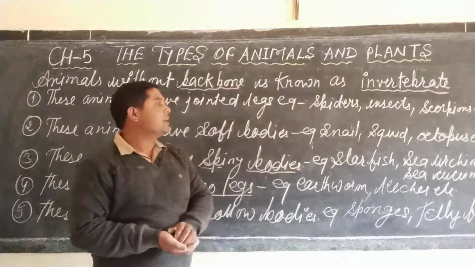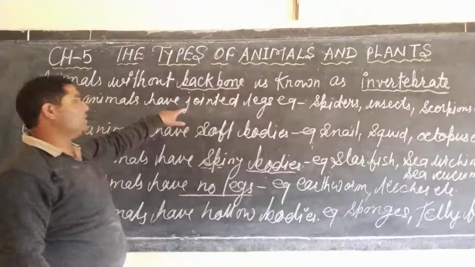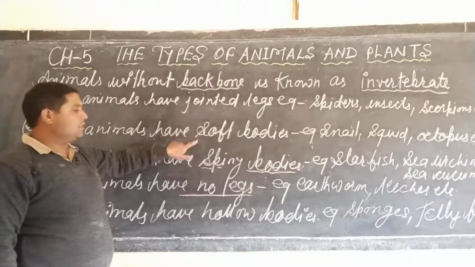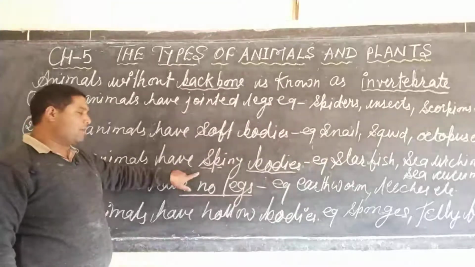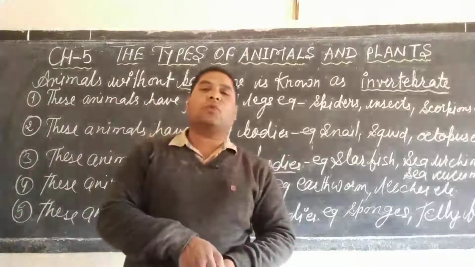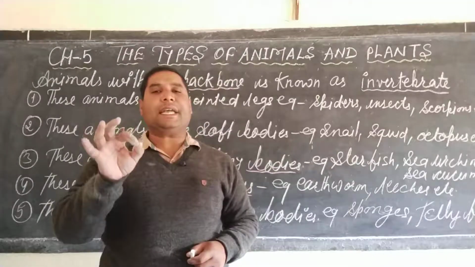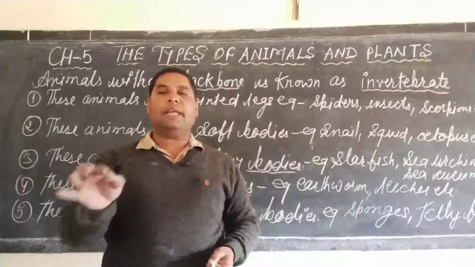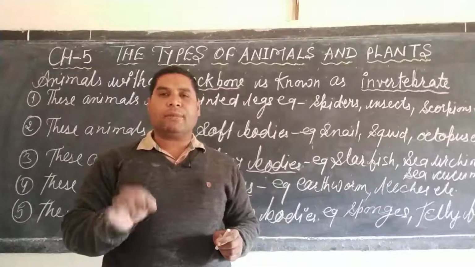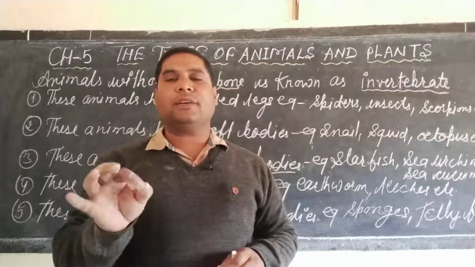So dear student, these types of animals are included in invertebrates. First, those which have jointed legs, known as arthropods; soft body; spiny body, known as echinodermata; no legs; and hollow body animals are included in animals without backbone, known as invertebrates. Please read the topic of animals without backbone in the book, given on page number 45. Please learn the characteristics with examples.